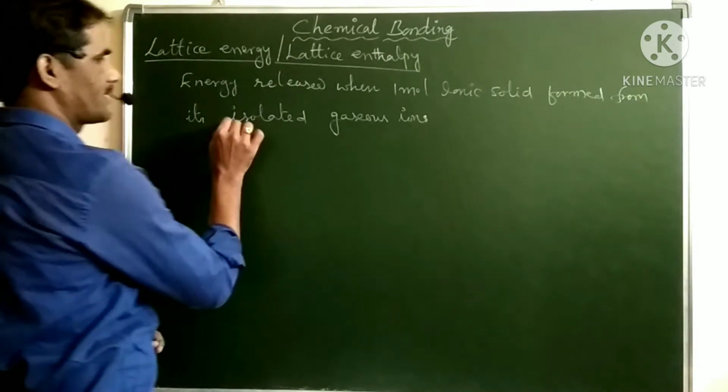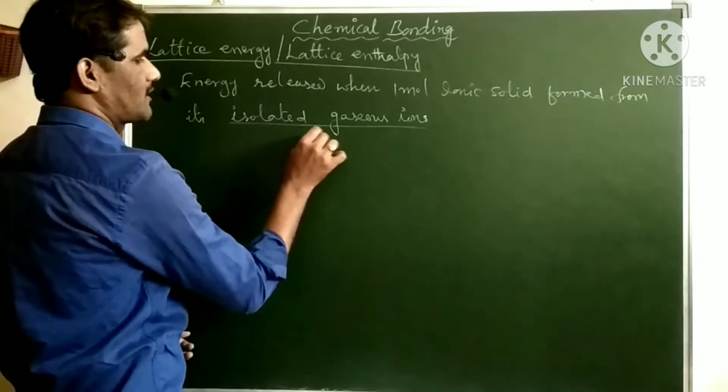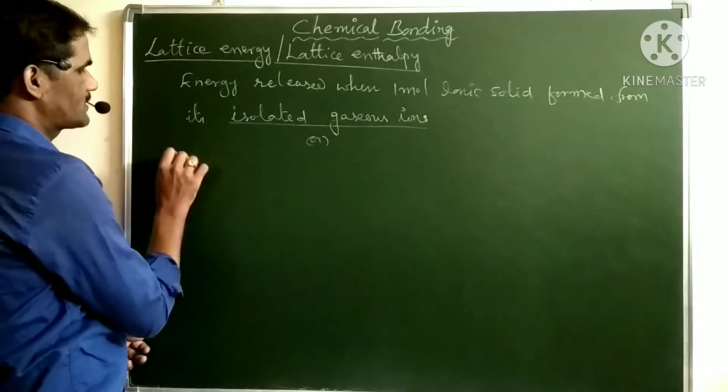This point is very important here: isolated gaseous ions. Or you can define it in another manner, that is, the energy required